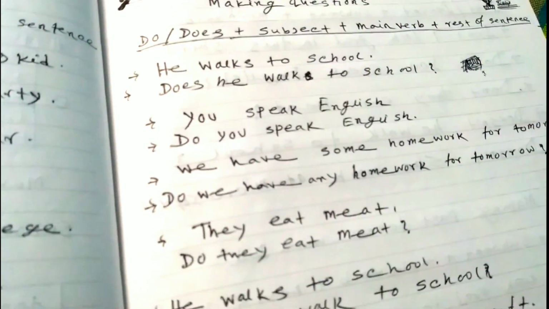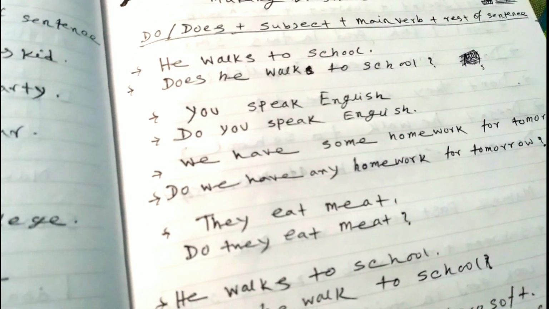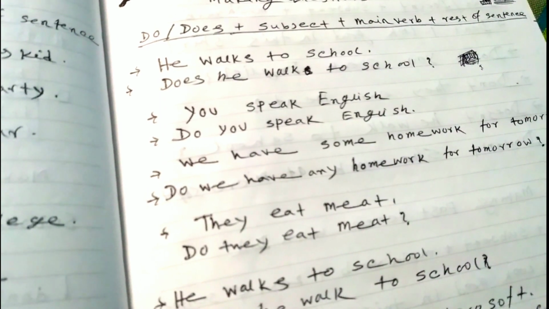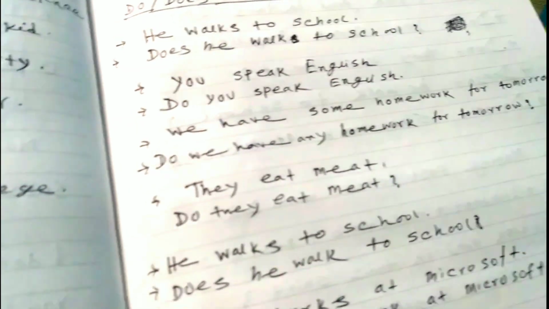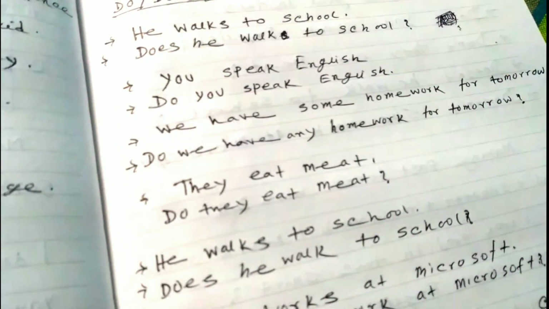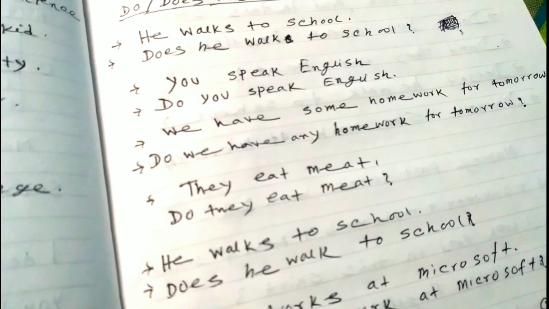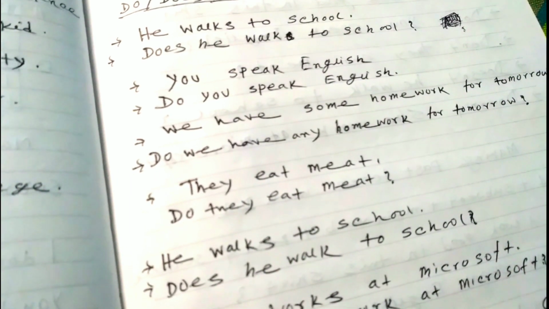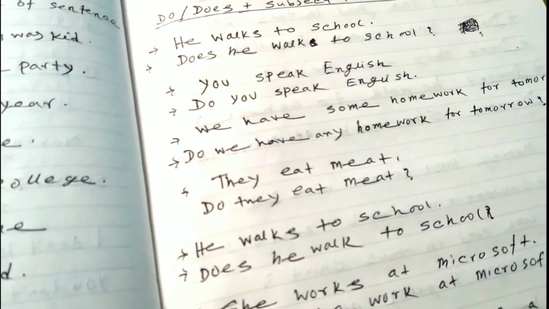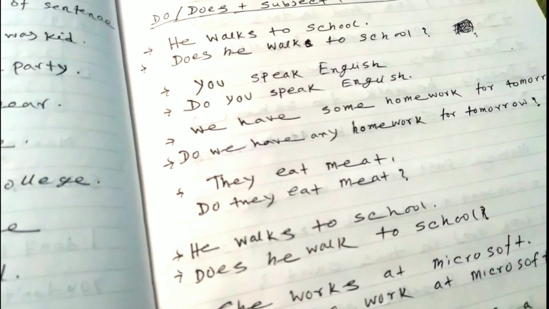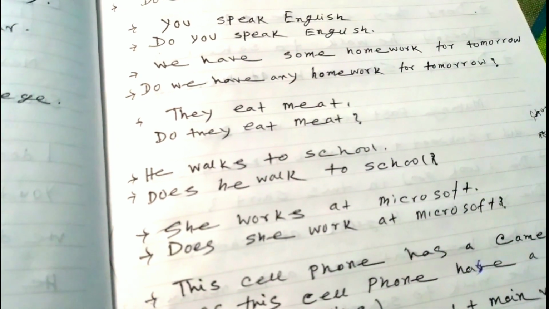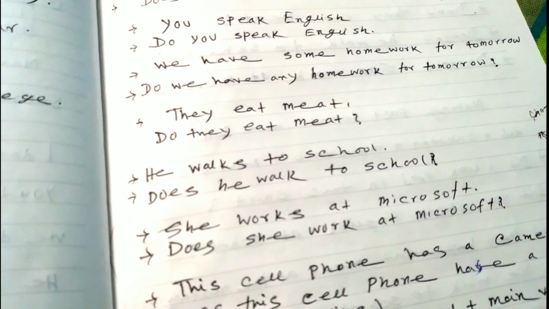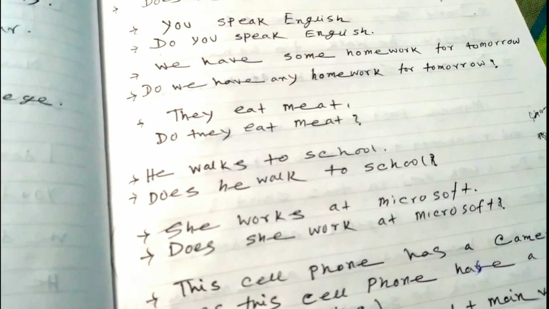You speak English. Do you speak English? We have some homework for tomorrow. Do you have any homework for tomorrow? They eat meat. Do they eat meat? There is also a simple sentence, he walks to school.